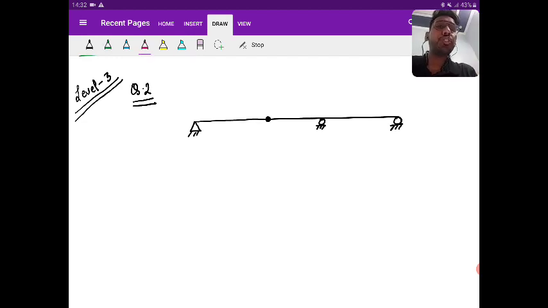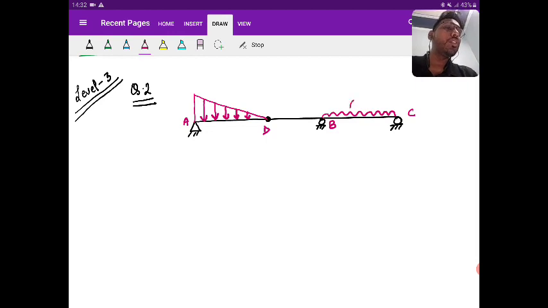So the loading is shown such that, suppose I'm marking A, B, C, and the hinge point is D. So there is a UVL from A to D. Then D to B, there is no load, and B to C, there is a UDL.